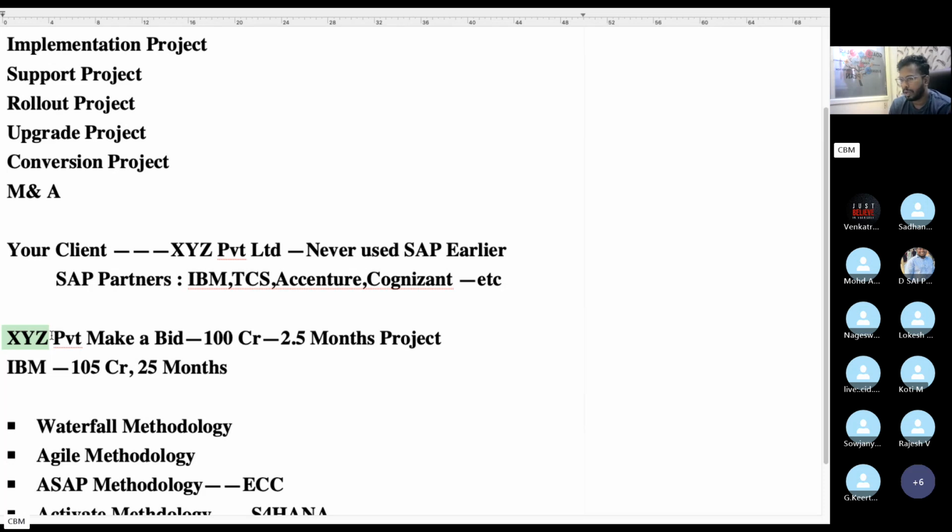Implementation means the company never used SAP. That means XYZ Private Limited never used SAP software earlier, and this company wants to switch to SAP for the first time. This kind of project is called implementation. Or, this company may have existed in the market for the last 10 years, but they never used SAP. They have a different database and are using different software, not SAP, a different ERP system. Then it is also called implementation.